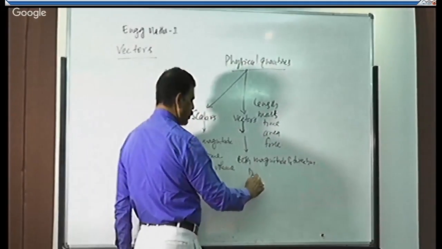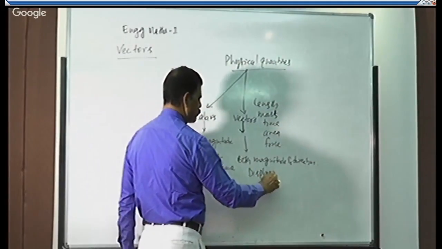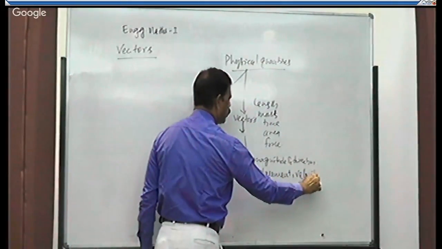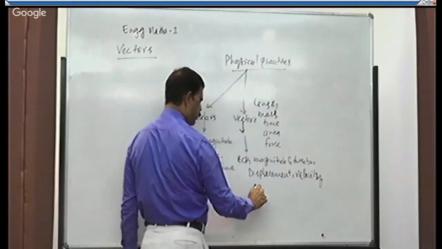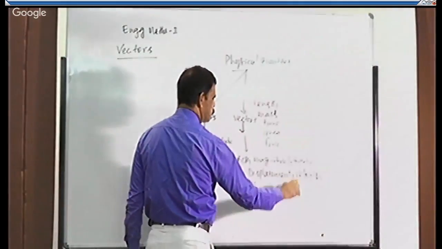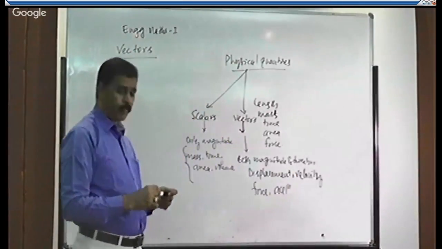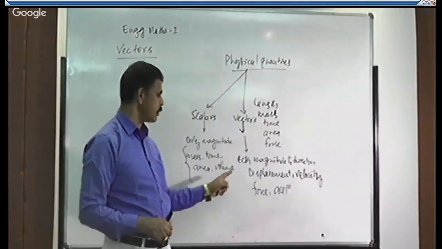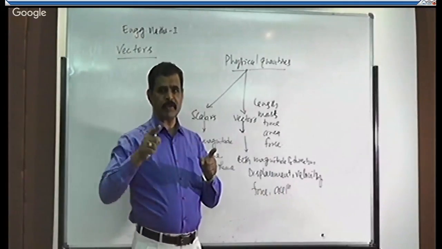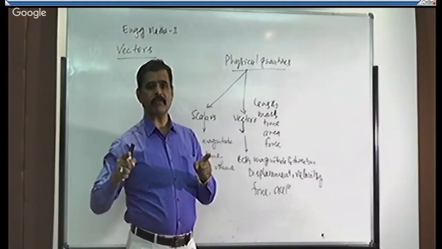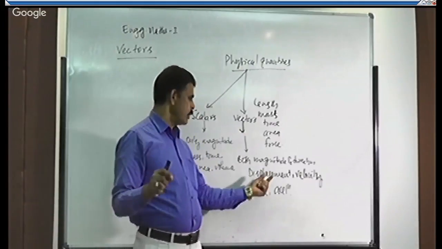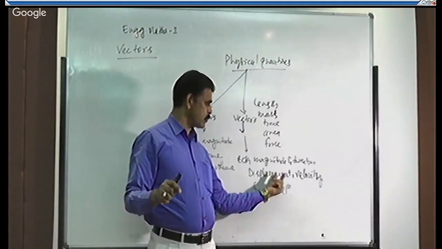Vector: displacement, velocity, force, acceleration. They are all said to be vectors. Why they are said to be vectors? Displacement is nothing but change of position of a body in a particular direction. This is the definition. You see, the direction is included. So it is having magnitude and direction.